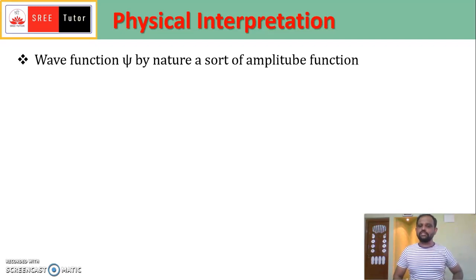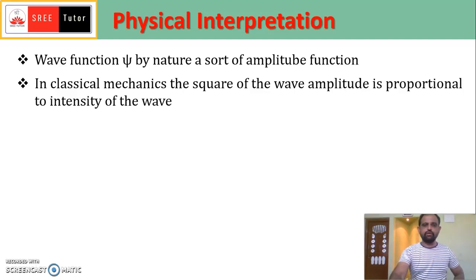So the wave function psi is, by nature, a sort of amplitude function. I said the wave function psi is an amplitude function. In classical mechanics we know that the square of the wave amplitude is proportional to the intensity. The intensity I is equal to a squared, in that expression the intensity is proportional to the square of the amplitude. The same concept can be applied in this case.